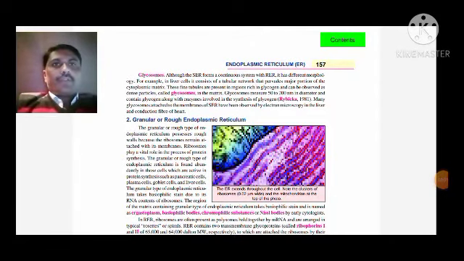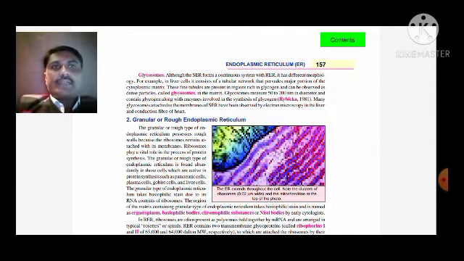Good morning. With the continuation of the endoplasmic reticulum, we were talking about the rough endoplasmic reticulum. Now, the smooth endoplasmic reticulum forms a continuous system with the rough endoplasmic reticulum. It has different morphology.